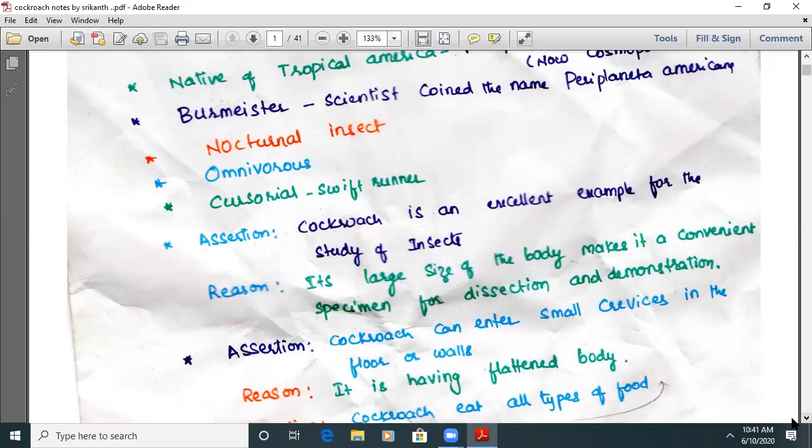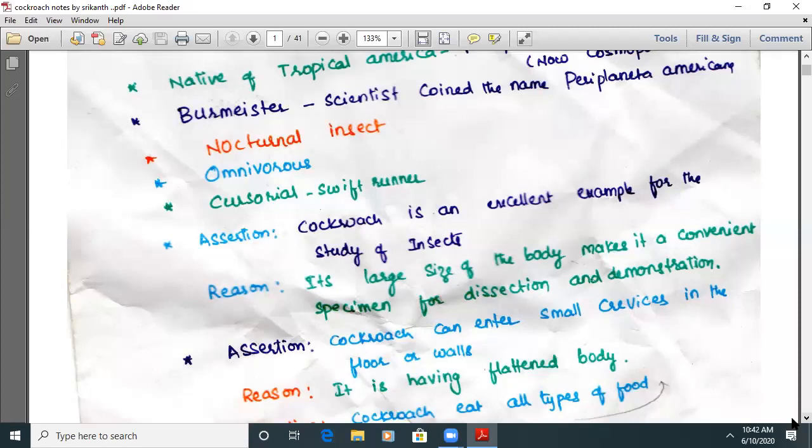What is this question, assertion and reason? Generally, we'll get four options for this kind of question. Number one, assertion is true, reason is true, and reason is the correct explanation of A. Number two, A and R are both true, and R is not the correct explanation of A. Number three, A is true, R is false.